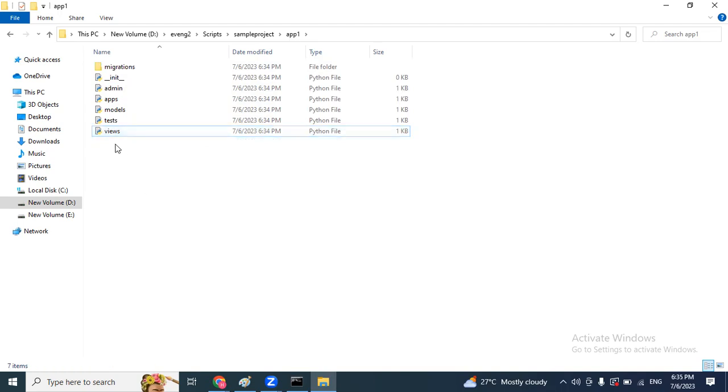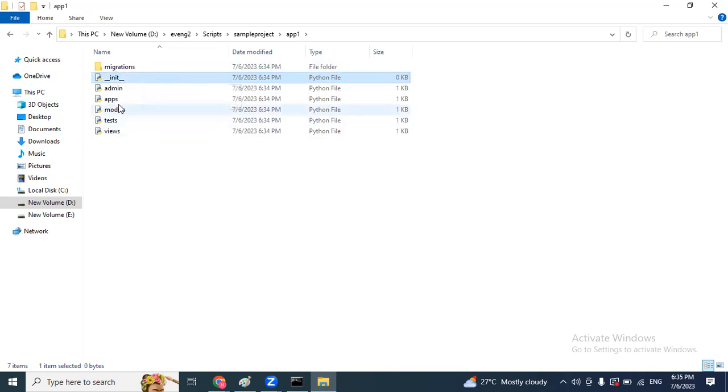And the second one, tests. After the application, testers are going to test your application. They are going to use this test file. And next one, apps. By default, Django will provide it, no need to edit, just leave it. One default file. Again, init, 0 KB, one empty default file.